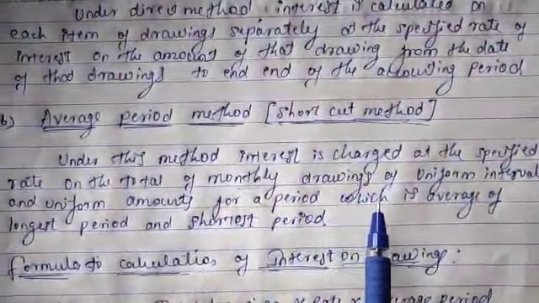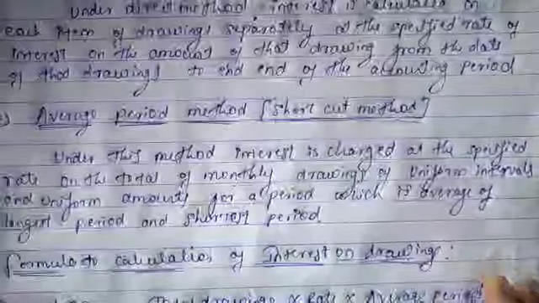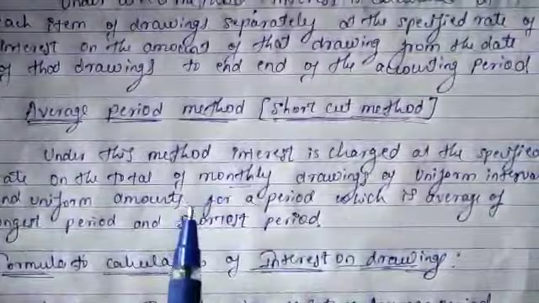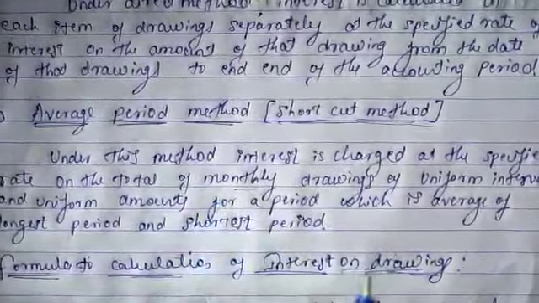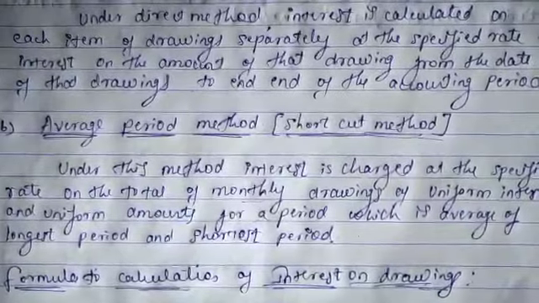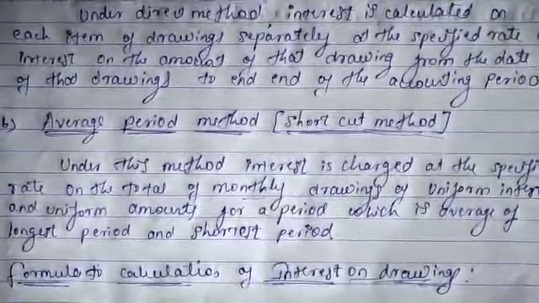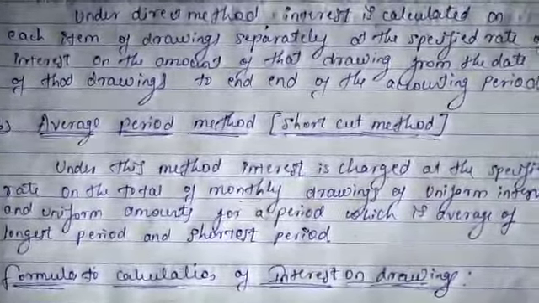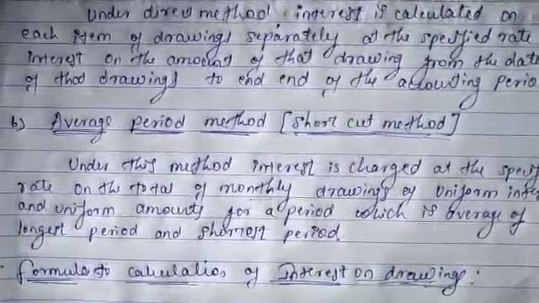For a period which is the average of the longest and shortest period. This is called the average period method. The important thing here is that monthly drawings are given in the problem. Those drawings are at the same intervals and the same amount. That should be the same intervals and same amount. It is called the average period method.